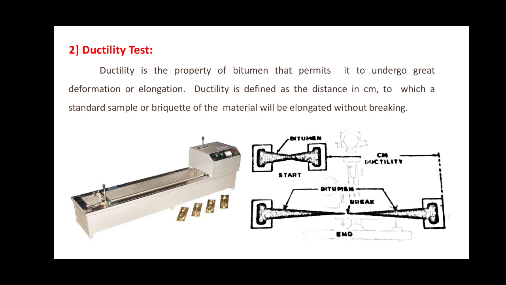The sample and the mold assembly are removed from the water bath and excess bitumen material is cut off by leveling the surface using the hot knife. And after trimming the specimen, the mold assembly containing the sample is then placed in the water bath to be maintained at 27 degrees Celsius for a period of about 85 to 95 minutes.